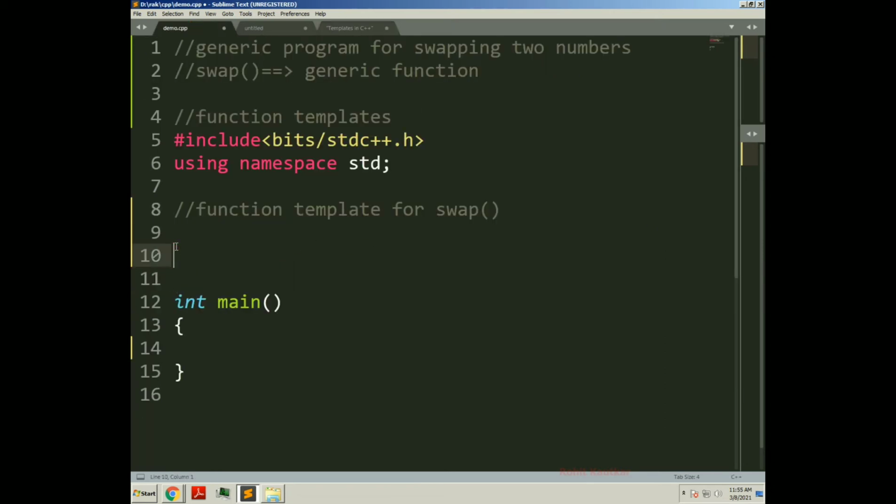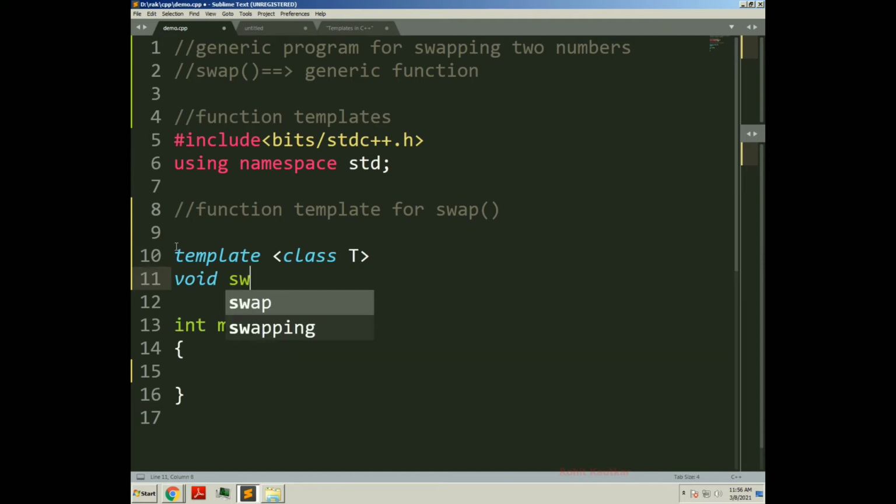So the keyword template followed by class and the generic argument T, followed by the definition for the swap function. Void will be the return type because this function is not going to return any kind of value. Swap. Now here we will pass two arguments x and y of type T. So I will write T x and T y.